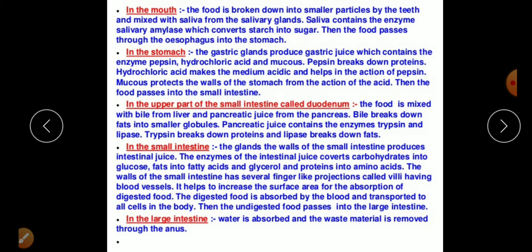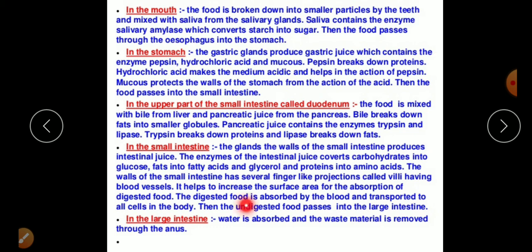The walls of the small intestine have finger-like projections called villi, okay, which have blood vessels. So the question coming is, what is the function of villi? You can write, these are finger-like projections which have a rich supply of blood vessels, which increase the surface area for the absorption of the digested food. So absorption becomes easy, right? The digested food is absorbed by the blood and transported to all cells of the body.